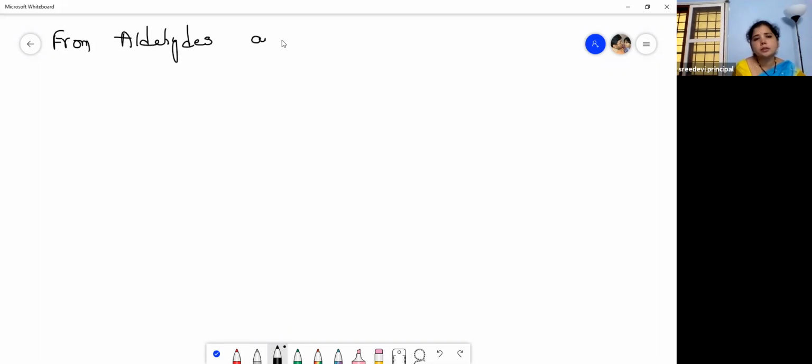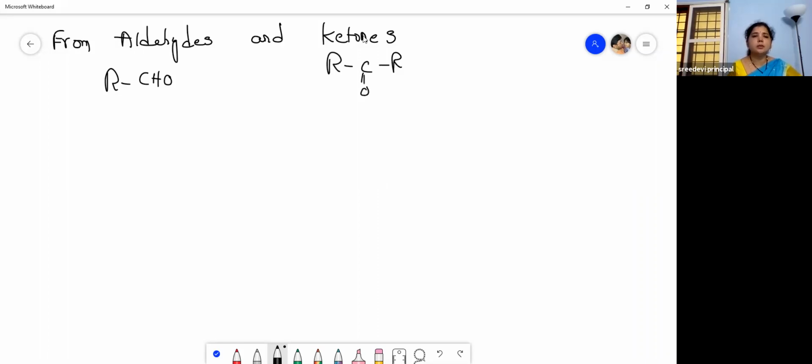What are aldehydes and ketones? RCHO is an aldehyde, isn't it? Then what is a ketone? RC double bond O R is a ketone. So the next preparation is from aldehydes and ketones.